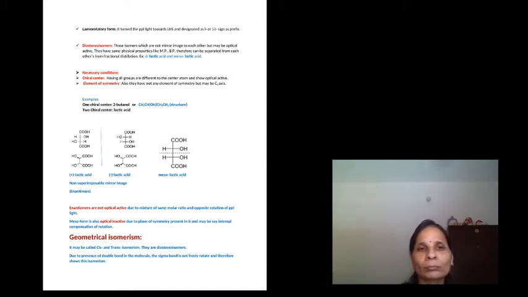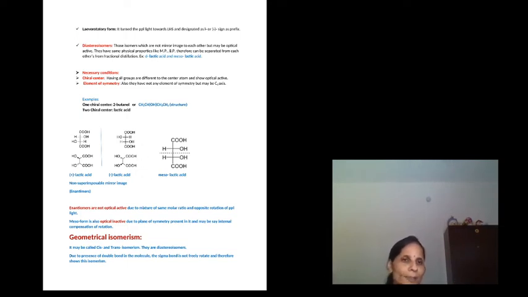Okay. One more thing here is enantiomerism. Enantiomers: the mixture of equal concentrations of dextro and levo rotatory forms of the compound is called an enantiomeric mixture. And one more thing is diastereoisomers. Diastereoisomers are those compounds which are not mirror images of each other. They are called diastereoisomers. And the second thing is geometrical isomerism. Geometrical isomers are those compounds which have a double bond between two carbon atoms.